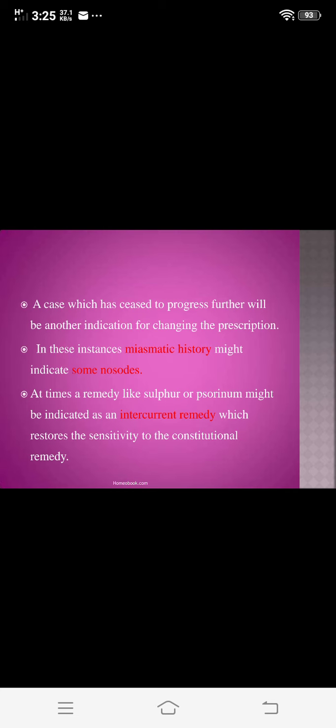At times a remedy like Sulphur or Psorinum might be indicated as an intercurrent remedy which restores the sensitivity to the constitutional remedy. That is, first you prescribe Sulphur to the patient, but in between an intercurrent remedy may be required to complete the cure, that may be Psorinum, which restores the sensitivity to the constitutional remedy. So these are the different indications used for a change of remedy in a second prescription.